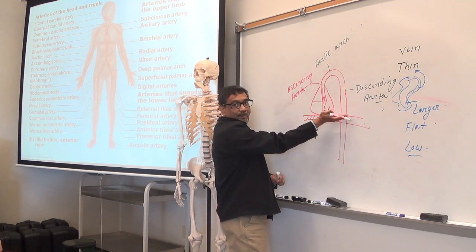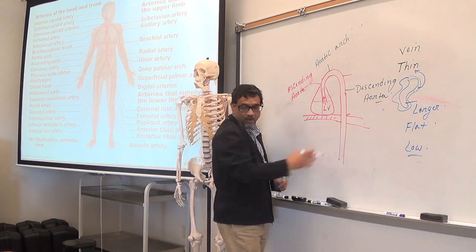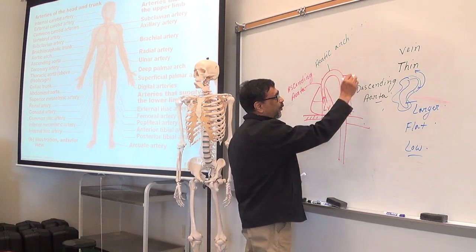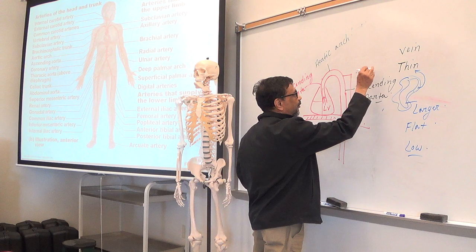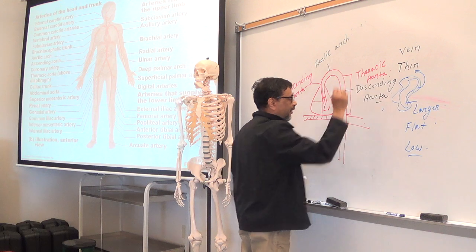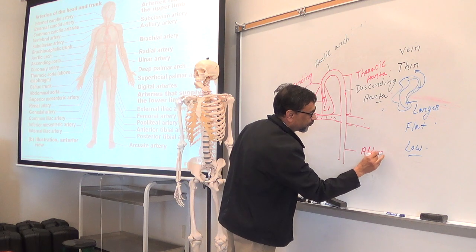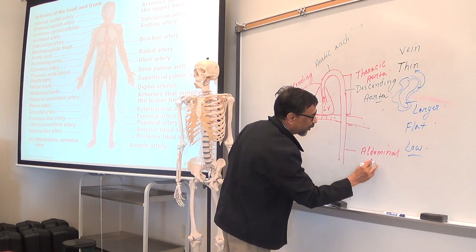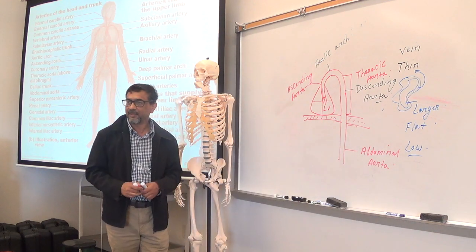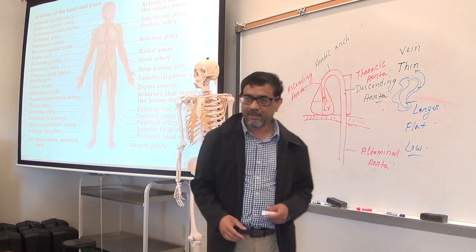And above the diaphragm, this part of descending aorta is called thoracic aorta, and below, abdominal aorta. Separated by the diaphragm. Make sense? Okay. These are two parts of the descending aorta.